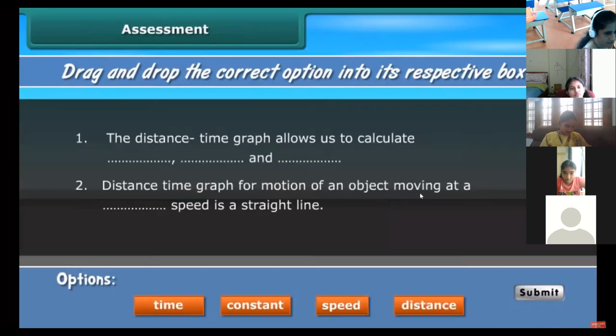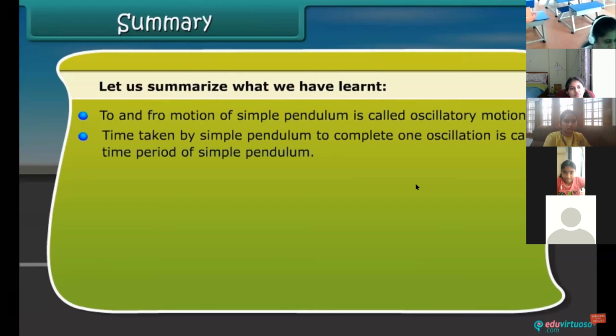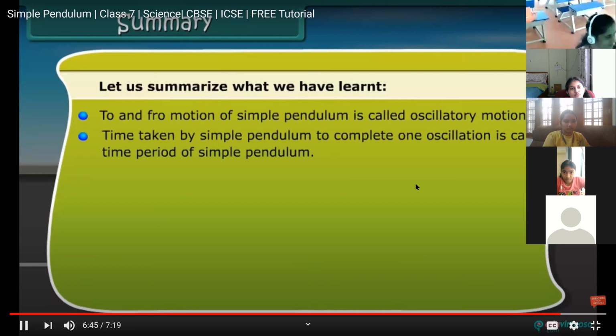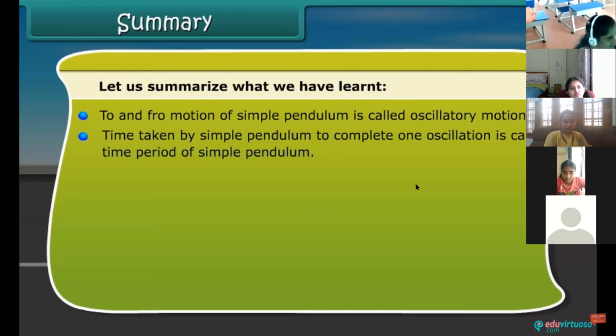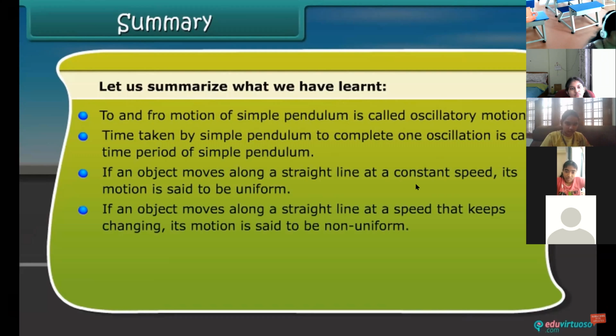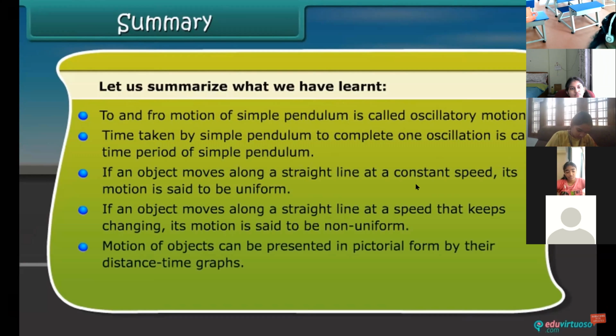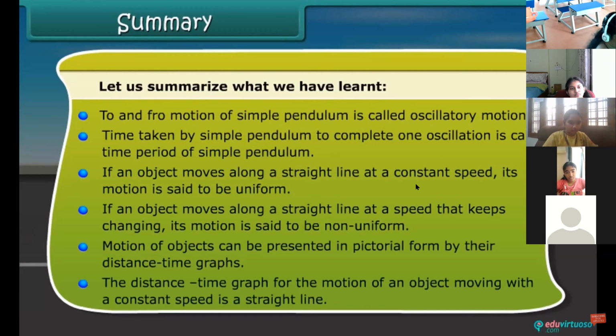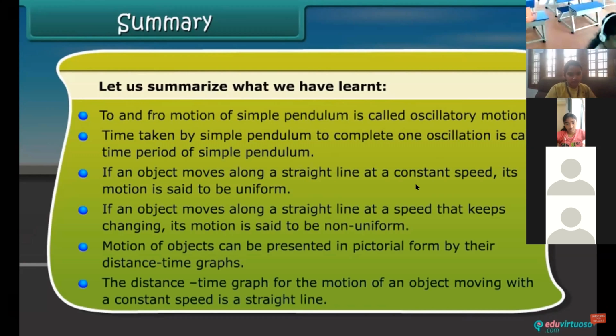Summary. The time taken by a simple pendulum to complete one oscillation is called the time period of a simple pendulum. If an object moves along a straight line at a constant speed, its motion is said to be uniform. If an object moves along a straight line at a speed that keeps changing, its motion is said to be non-uniform. Motion of objects can be presented in pictorial form by their distance-time graph. The distance-time graph for the motion of an object moving with constant speed is a straight line.